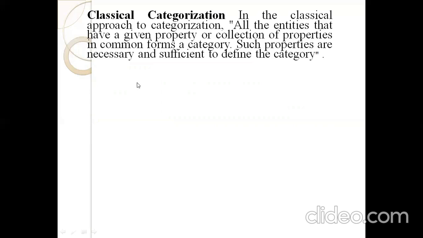The first one is classical categorization. In the classical approach to categorization, all the entities that have a given property or a collection of properties in common form a category. That is, all the objects and classes that share a given property or collection of properties form a category. Such properties are necessary and sufficient to define the category. Based on the properties or collection of properties, you can define the category.